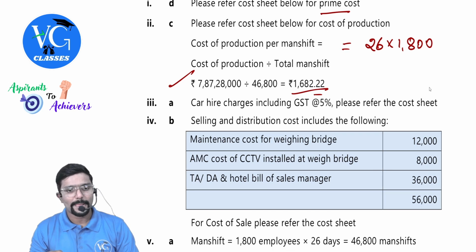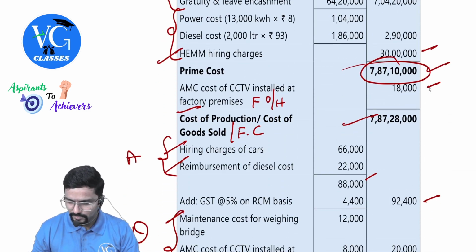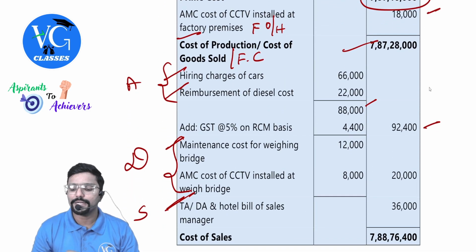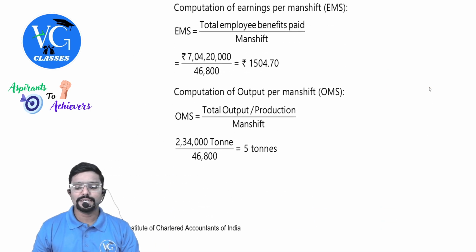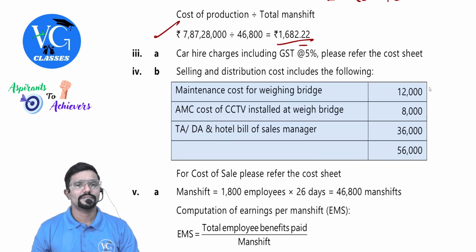Yes. Or next, third one. Car hire charges including GST. How much is that? 92 some amount. 92,400. Is it there in the option? It should be there.